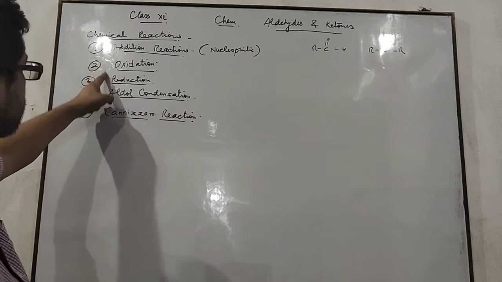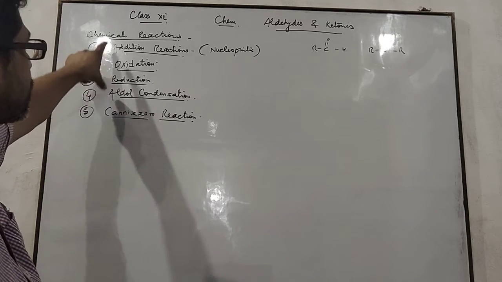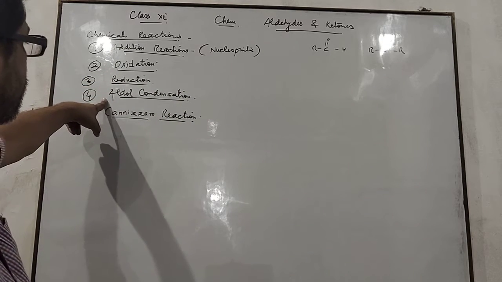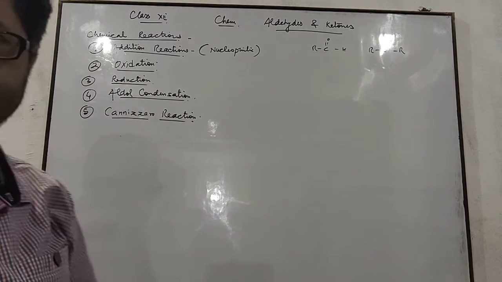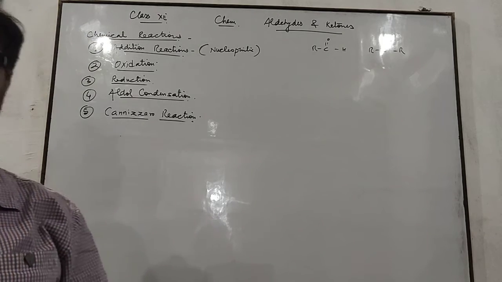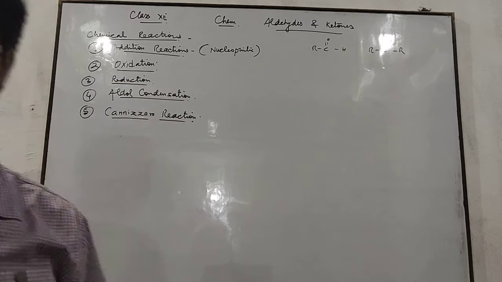Now I am going to continue with the other reactions given by aldehydes and ketones. These are oxidation, reduction, aldol condensation and Cannizzaro reactions. These are the other reactions which are given by aldehydes and ketones. Now I am going to continue with oxidation.